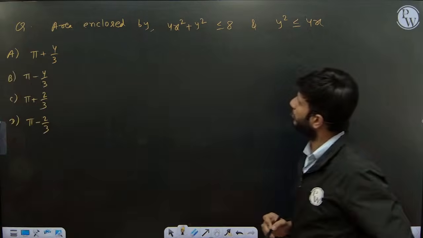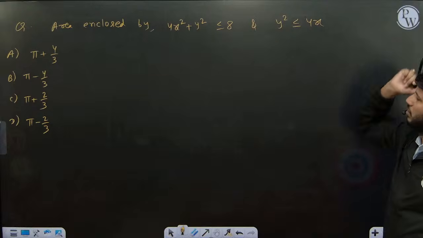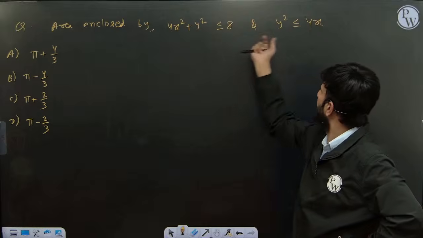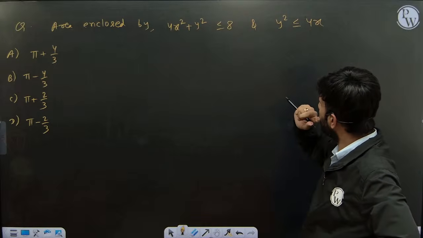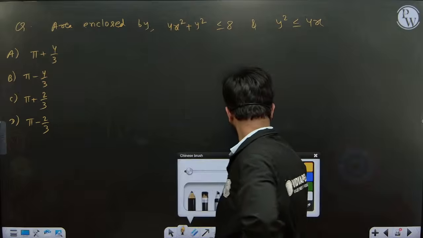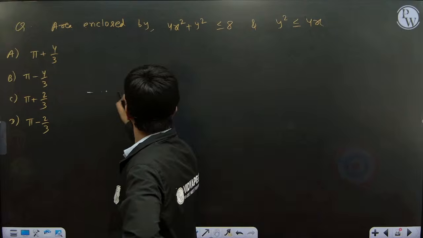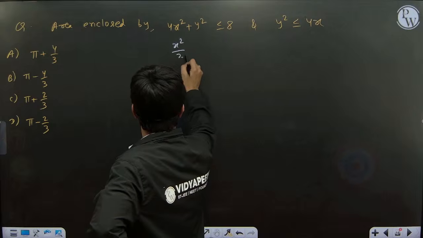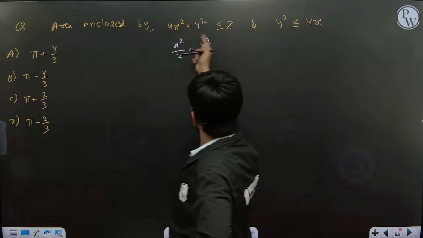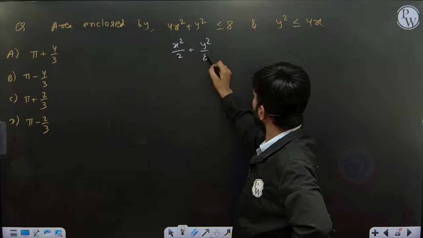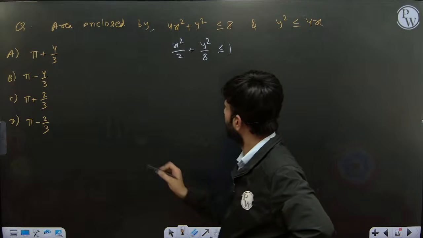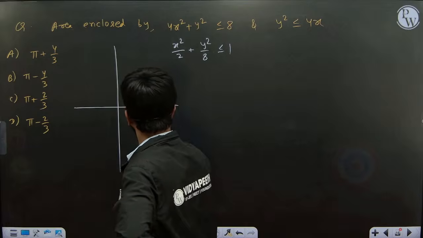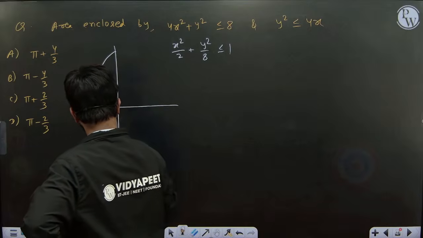These options we have. So if you see, this looks like an ellipse and a parabola. If you draw their graph, something like this you will get, na? This ellipse equation you can write as x square by 2 plus y square by 8 less than equal to 1. So again a vertical curve we will get, something like this.